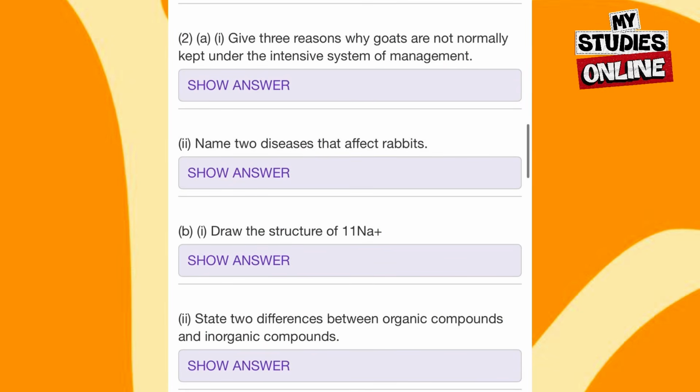2. Give 3 reasons why goats are not normally kept under the intensive system of management. You also name 2 diseases that affect rabbits. You also draw the structure of the 11 sodium ion. Then we state the 2 differences between organic compounds and inorganic compounds.